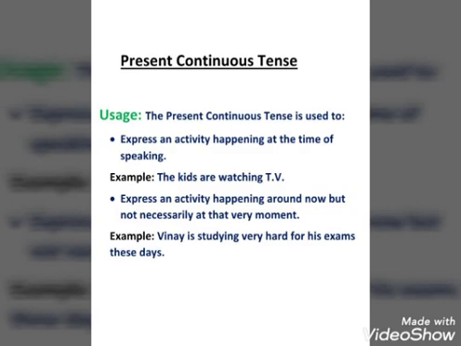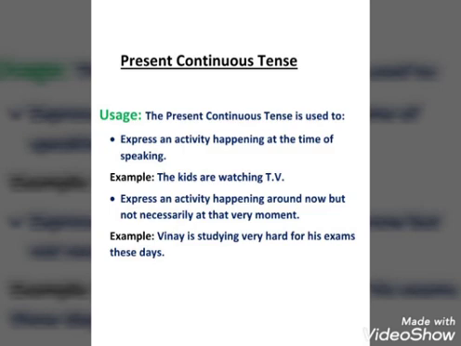So students, our next tense is the present continuous tense. You know about present continuous tense. Present means present action, and continuous means which is going on before our eyes. Whenever any action is going on before our eyes, we will say that it is in continuous tense. So we can understand the uses of the present continuous tense. The present continuous tense is used to express an activity happening at the time of speaking. Means the action is happening when you are speaking, before your eyes.